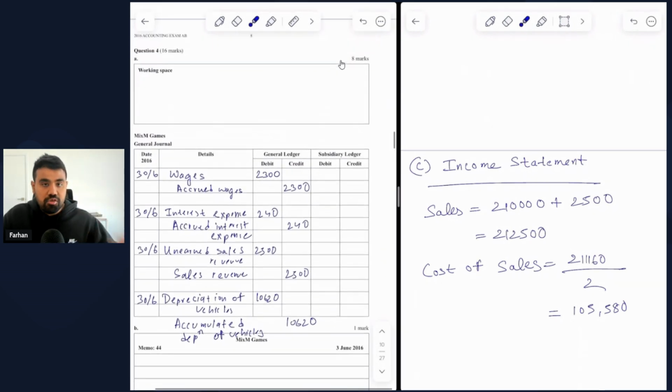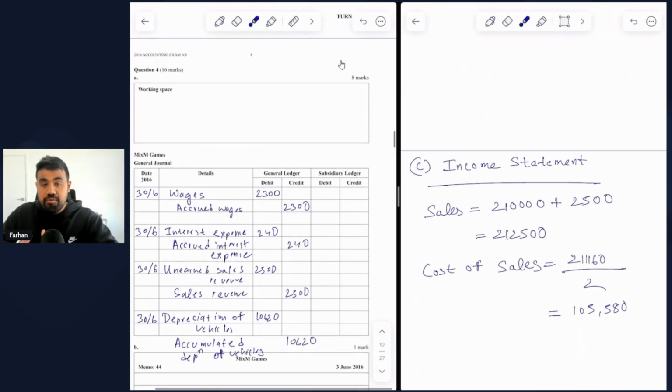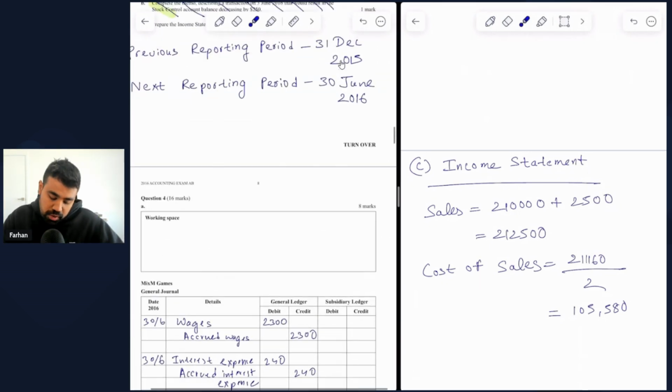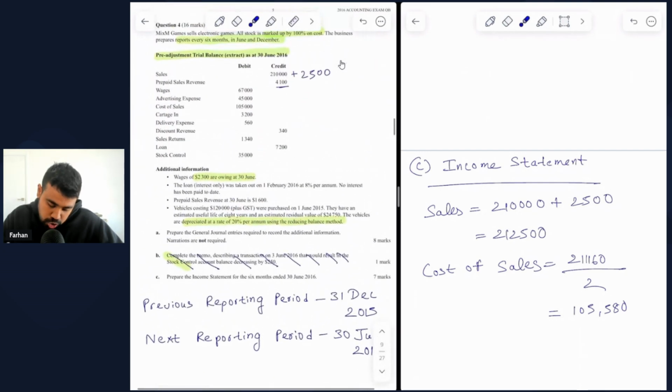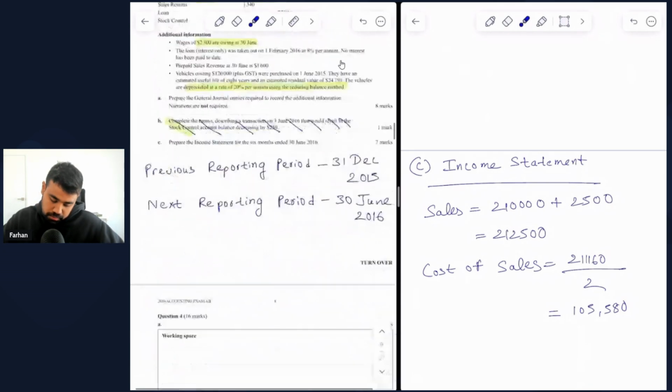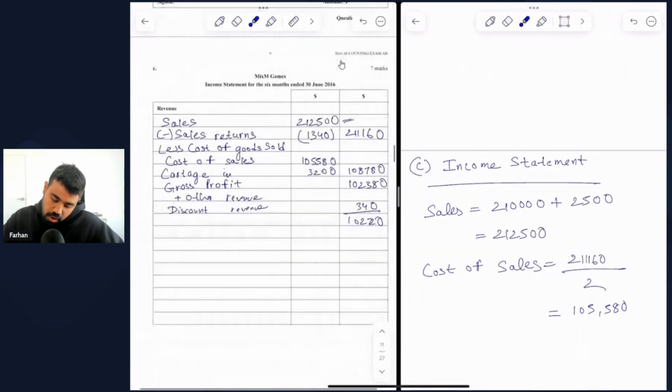So if sales is credited, then sales returns, which refers to a reduction in sales, should be debited, right? So we check for that within the debit column, and you should see sales returns of $1,340 that is given to you. So that is what we have included here. All right, so this is the net sales.